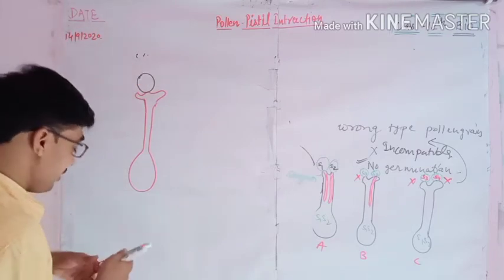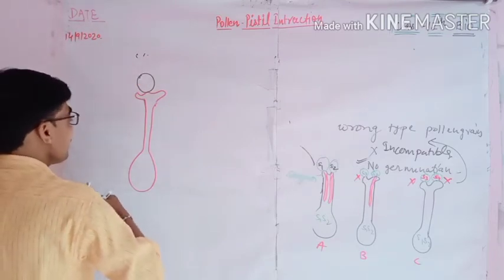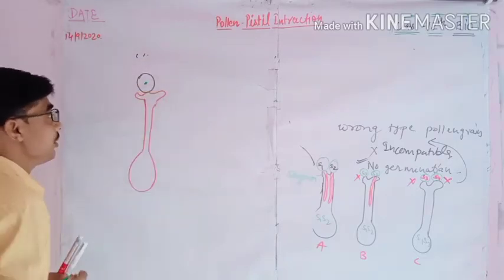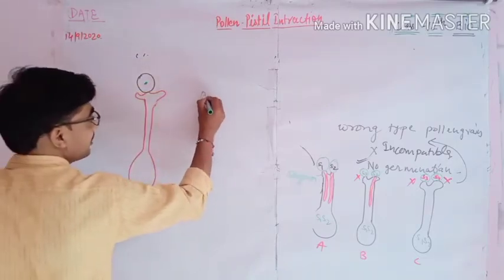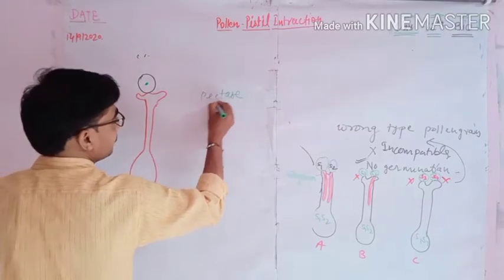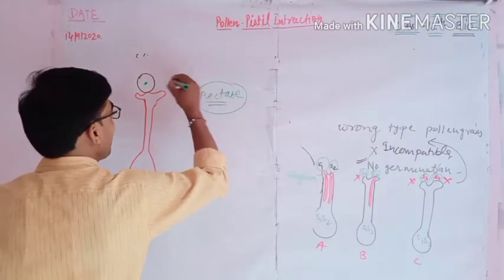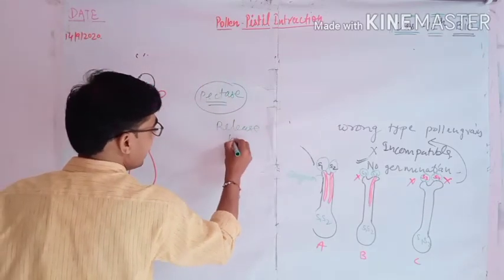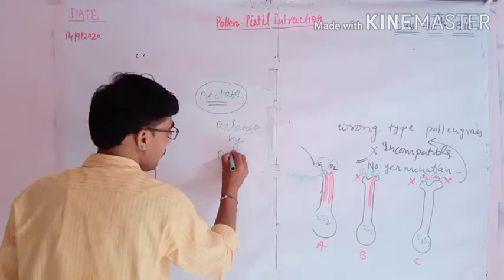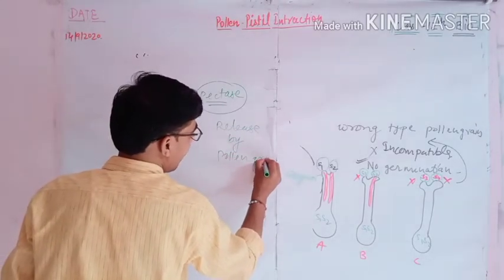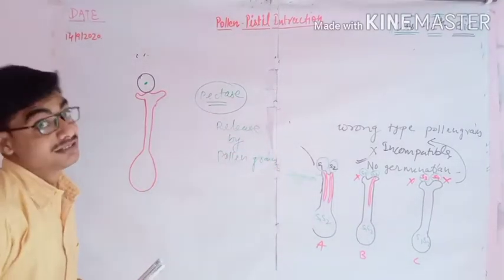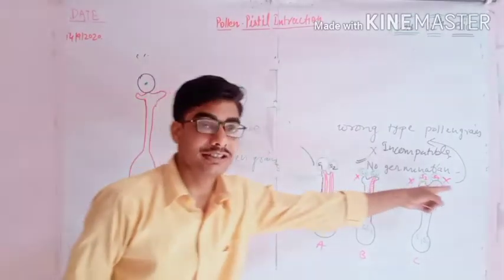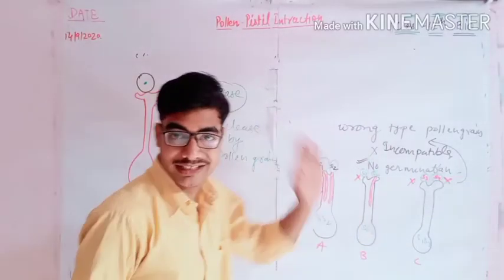This pollen grain releases a very important enzyme called pectinase. So this pectinase will be released by the pollen grain. And which type of pollen grain? The right type of pollen grain, which is accepted by this mechanism, which we have already discussed here.